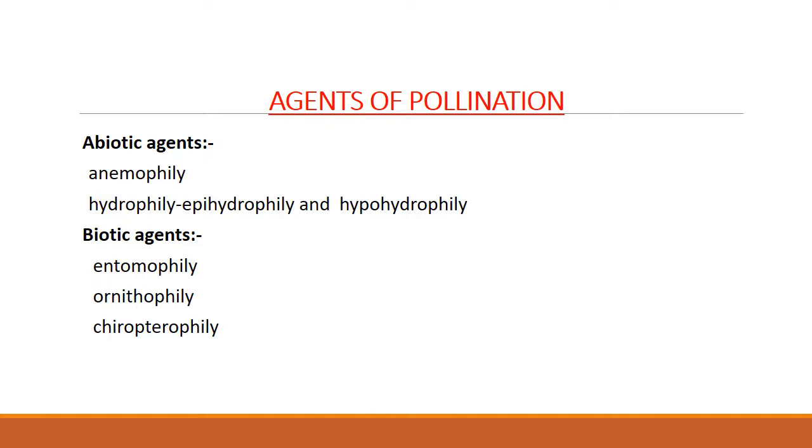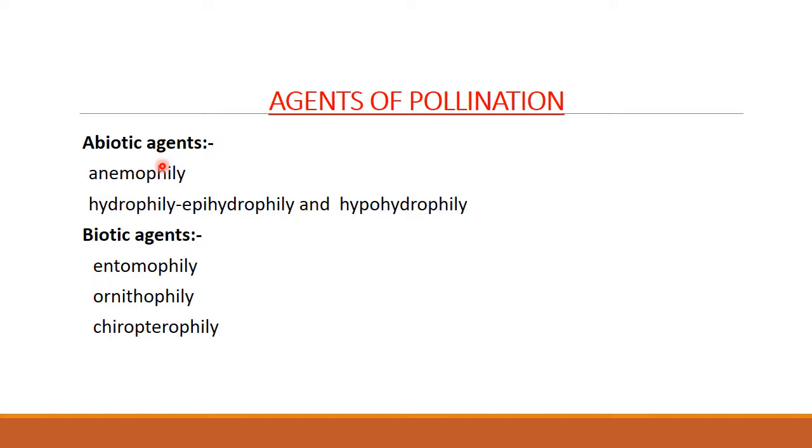There are two types of pollinating agents: abiotic agents and biotic agents. By the term it is clear, abiotic agents means no living organisms are involved; pollination will take place through air or water. They are the mediators. Biotic agents means there will be birds, animals, or insects involved. So agents of pollination we can categorize into two: abiotic agents and biotic agents.